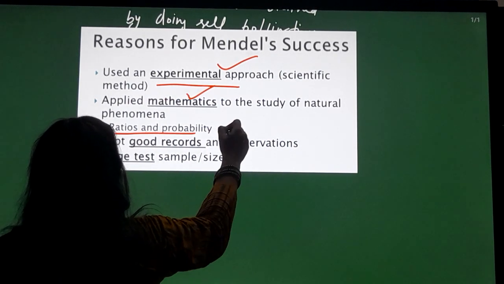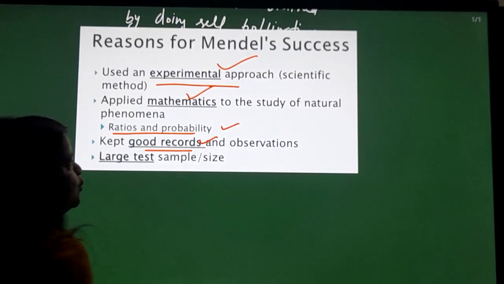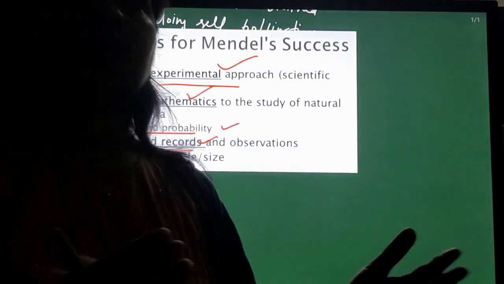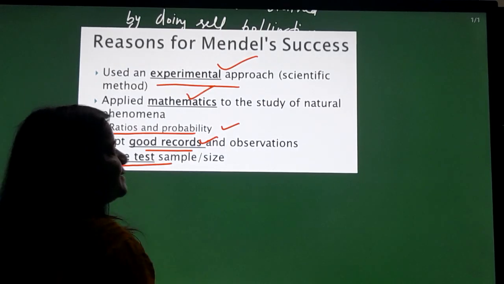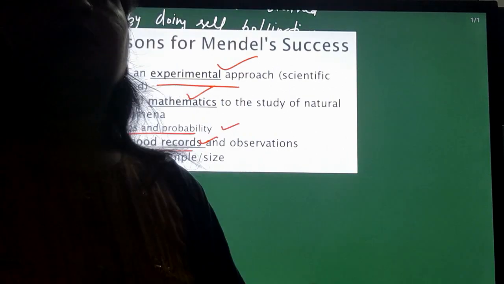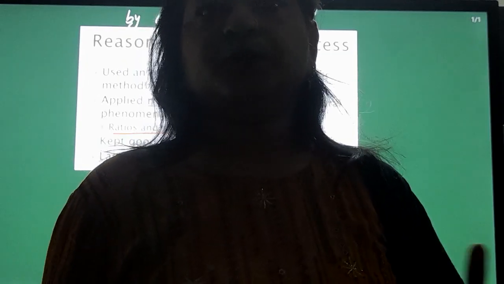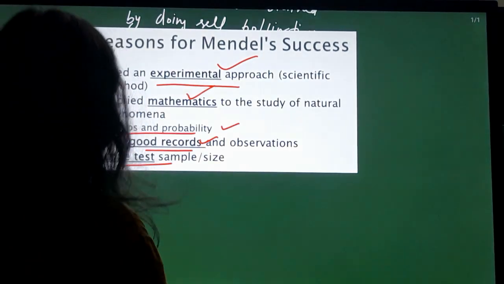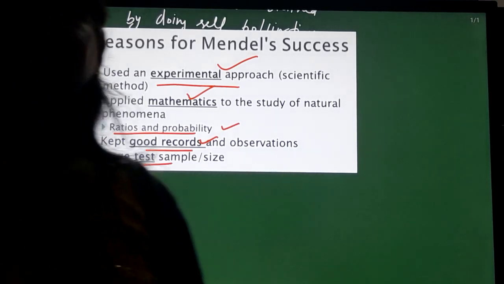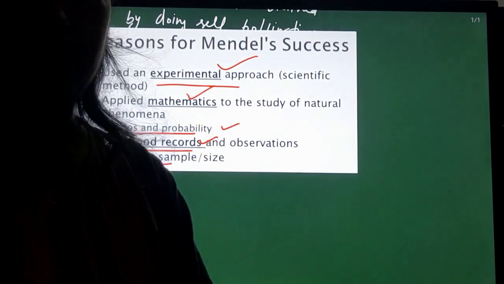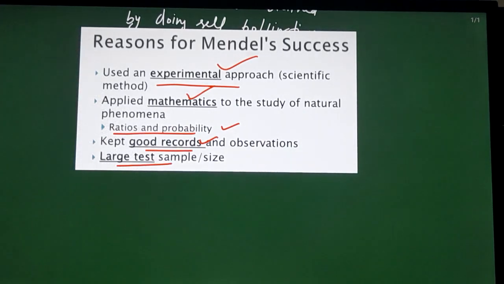Third one was ratio and probability. He calculated all the ratios to derive the inheritance laws. Fourth, he kept good reports, means he began a report book to complete his experiment and recorded all the observations that he observed. Fifth, he took the largest test sample size. He grew the pea plant on a large scale and experimented. So these are the reasons why Mendel became successful in doing his genetics experiment and giving the laws of inheritance. So next,